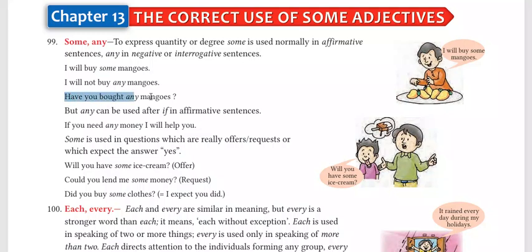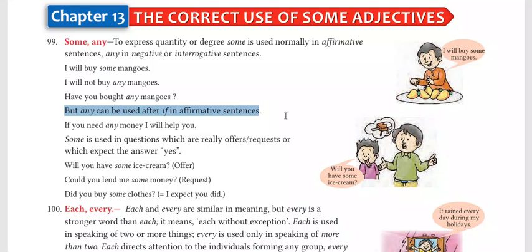Have you ever bought any mangoes? So this is asking a question, that is, have you bought any mangoes? So it means that we have used any here. But any can be used after if in affirmative sentences.